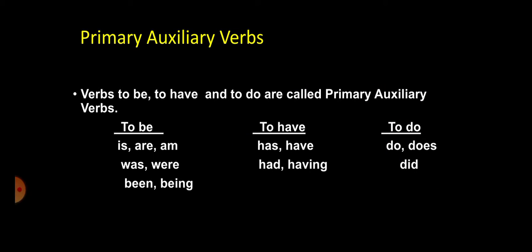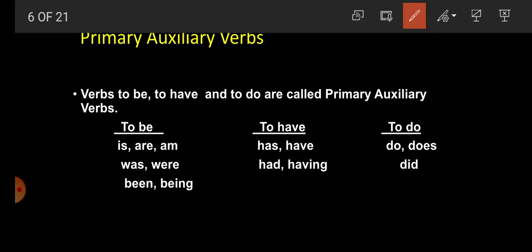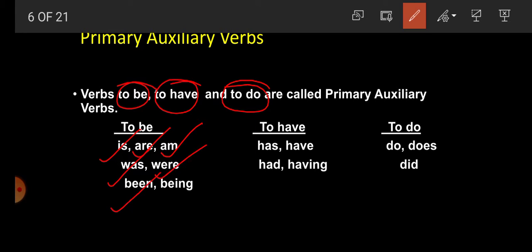Student, first, what is a primary auxiliary verb? There are three types of primary auxiliary verb. The verbs to be, to have and to do are called primary auxiliary. What comes under to be? Is, are, am, was, were, been.